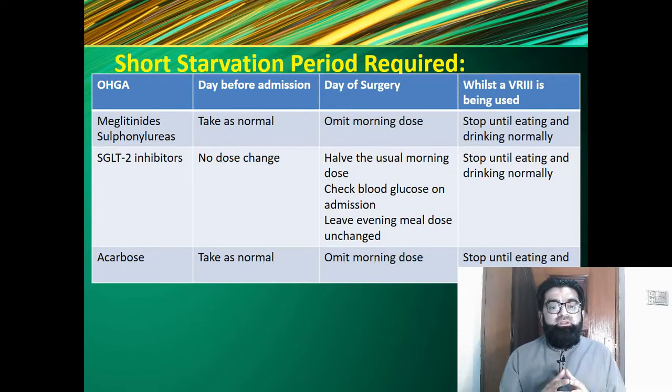On the day of surgery, he should omit the dose. After surgery, the patient should remain on variable rate intravenous insulin infusion until eating and drinking normally. When the patient starts a normal diet and normal drinking, the variable rate insulin infusion should be stopped and the sulfonylurea should be resumed.